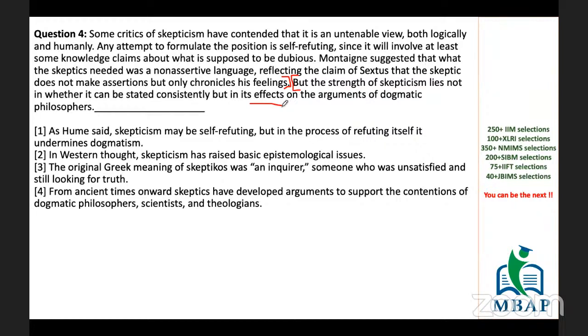Okay, now let's see which one is supposed to be the answer. As Hume said, skepticism may be self-refuting. So here we are self-refuting. It means we are refuting our own opinions. That's why we are in doubt. But in the process of refuting itself, it undermines dogmatism. Okay, so we are actually undermining dogmatics in this process because we are refuting. So that goes absolutely against dogmatism. It actually undermines dogmatism.